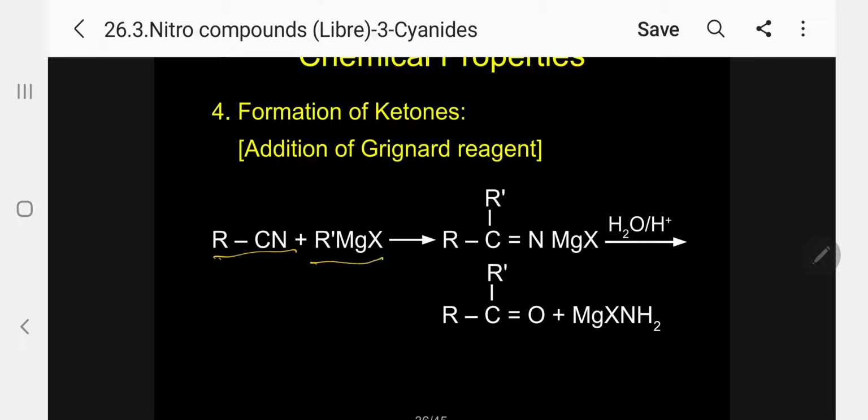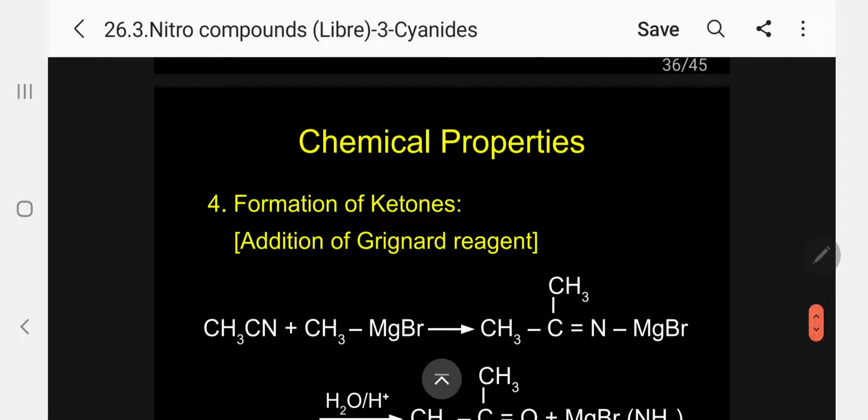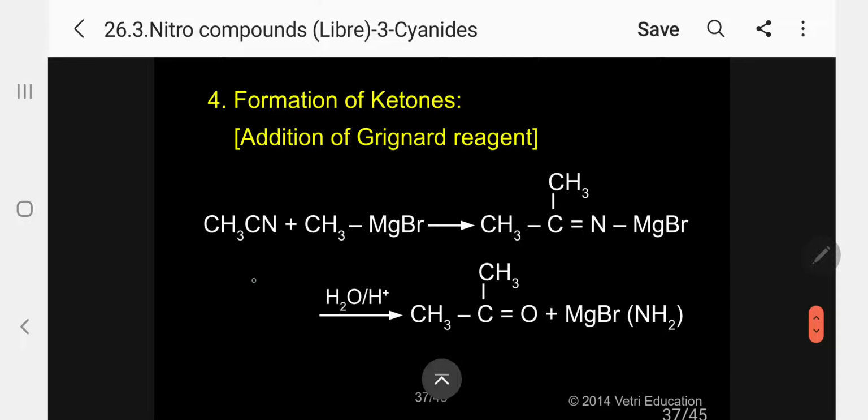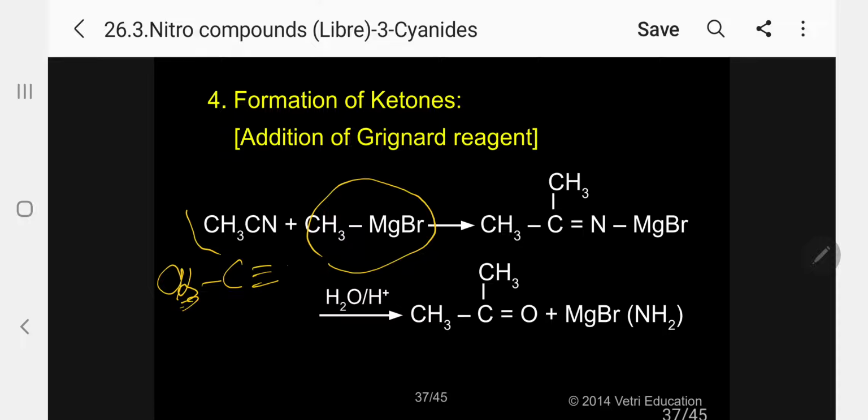When RCN is treated with RMgX, the general formula, an intermediate is formed, followed by hydrolysis to produce a ketone. Let me take a specific example. Addition of the Grignard reagent: methyl cyanide is added with methyl magnesium bromide. Kindly follow. What will happen now? CH3 C triple bond N gets polarized. The CH3 minus will come to the carbon, then MgBr goes to the nitrogen.